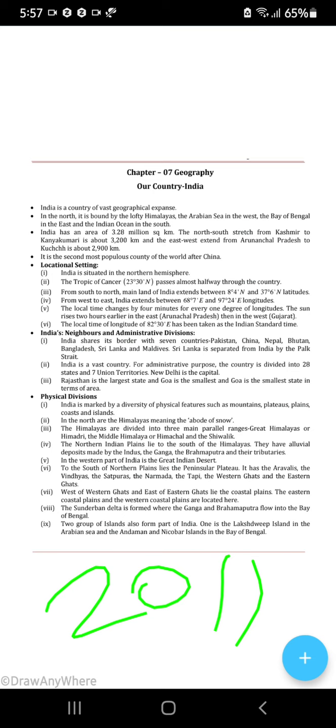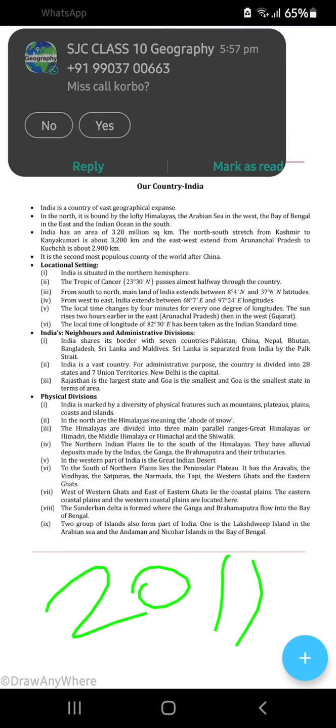Now find out the positions. Where is Pakistan? It's in the northwest. Next we come to China. China is in the east, northeast, right? Nepal is also in the northeast. Bhutan is also in the northeast. Bangladesh is in the east. Sri Lanka is in the south. And Maldives is in the south. Okay, done. Next.